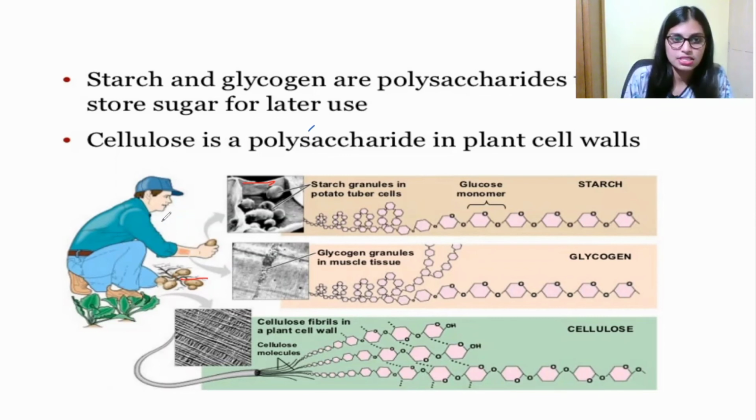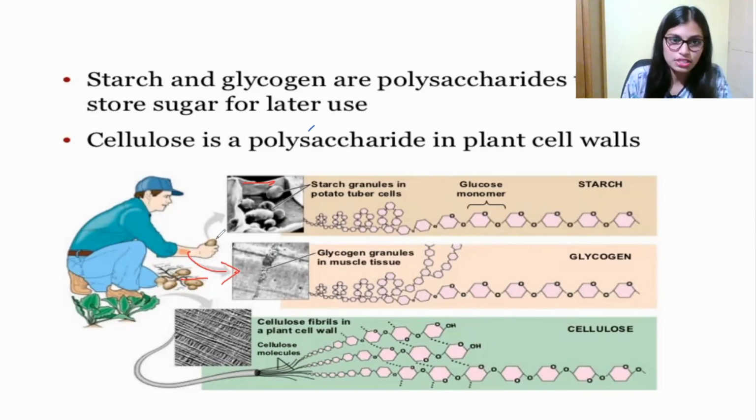So see here, this is a human, right? In the human hand, in the muscle, glycogen is stored. So in the muscle we see these glycogen granules in the muscle tissue. And this is the overall glycogen structure, which is made up of many monosaccharides.